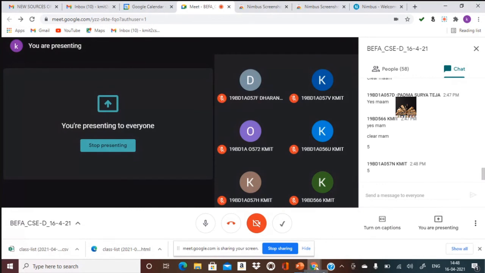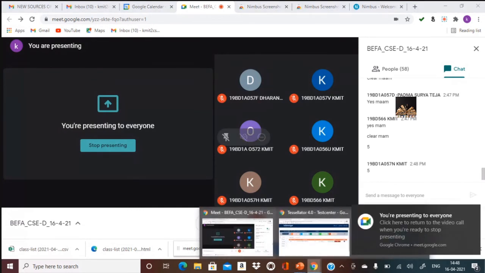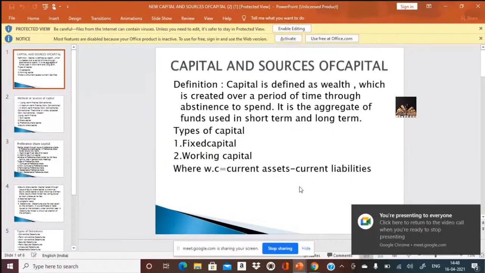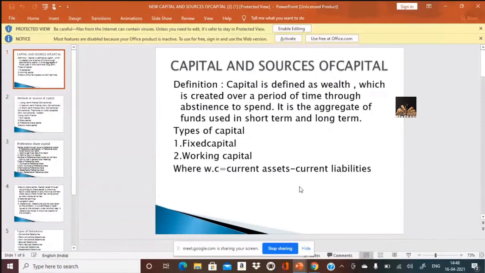So let's start with the next one. The next one is capital and sources of capital. We have done with structure of the firm, types of business entities, and theory of the firm. And this is the last concept in Unit 1, Part A, capital and sources of capital, which also includes in the syllabus conventional and non-conventional sources of capital.